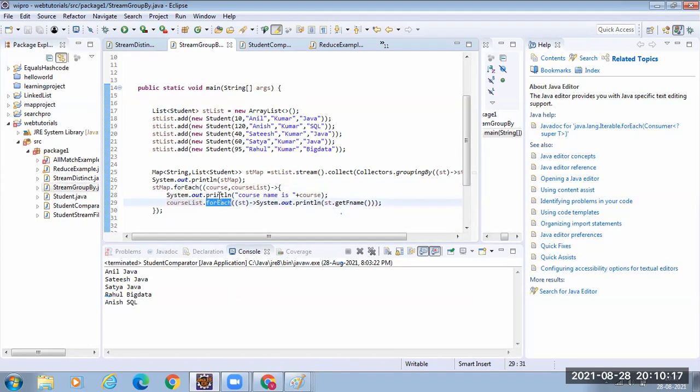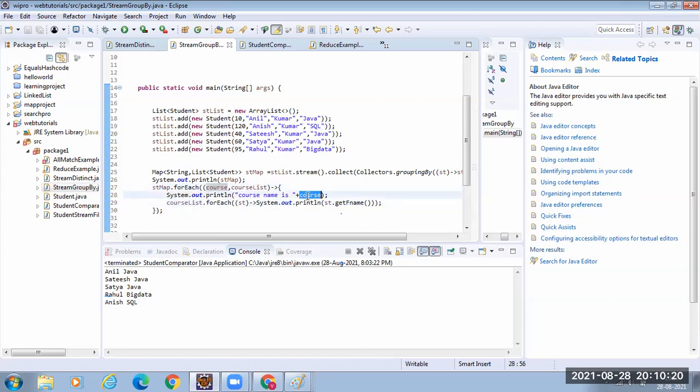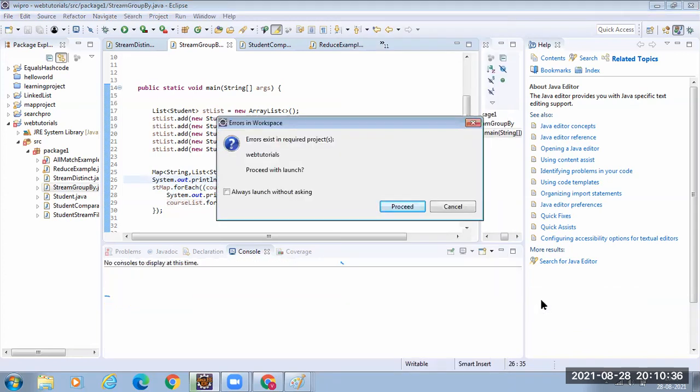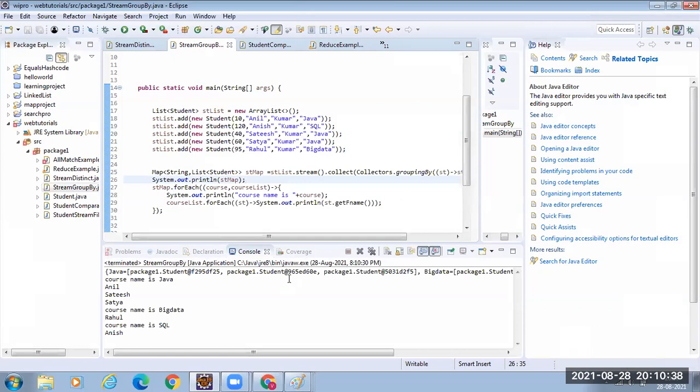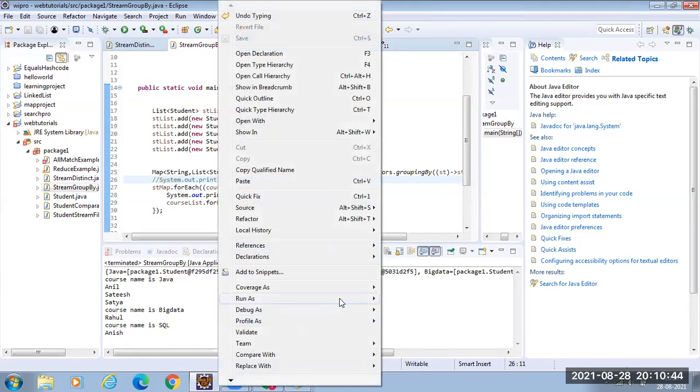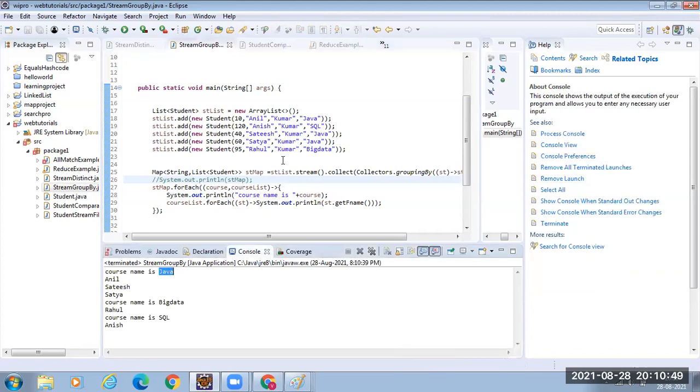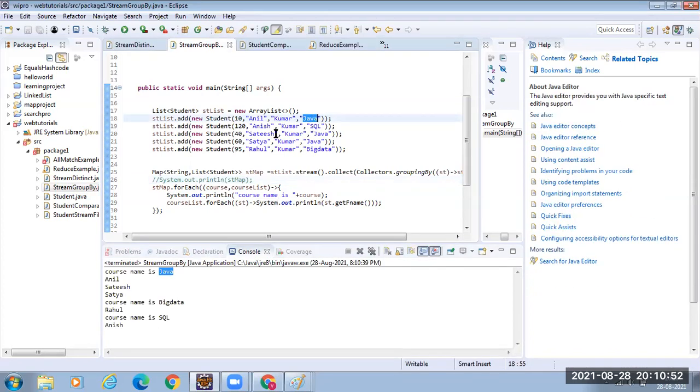So I printed the course name. This is the course name, and this list I am iterating because it contains the persons who opted for Java, right? So I printed the name of the person. Let us execute. Let me comment this. Clear? Java. Who has opted? Anil, Satish, Satya. So that is why I got these.